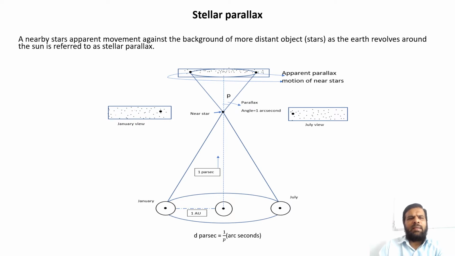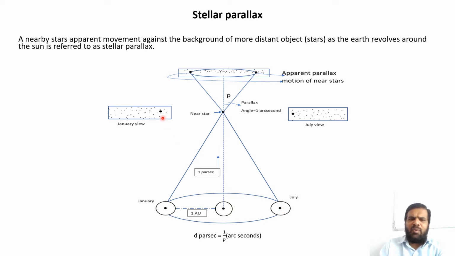Stellar parallax. A nearby star's apparent movement against the background of more distant objects or stars as the Earth revolves around the Sun is referred to as stellar parallax. This is the near star, and these are the more distant stars. And this is the position of the Earth in the month of January, and this is the position of the Earth in the month of July.